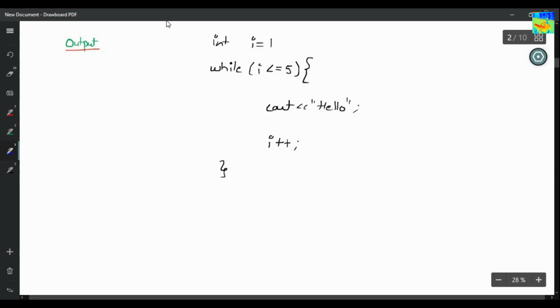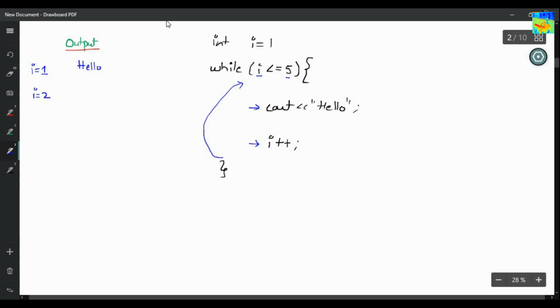So initially the value of I is 1. Now check the condition. Is 1 less than or equals to 5? Yes, the condition is true. You will come inside the loop. You will print hello. So in my output, hello is getting printed. Then you are incrementing the value of I by 1. So the new value of I will become 2, and from this bracket you will again reach here.